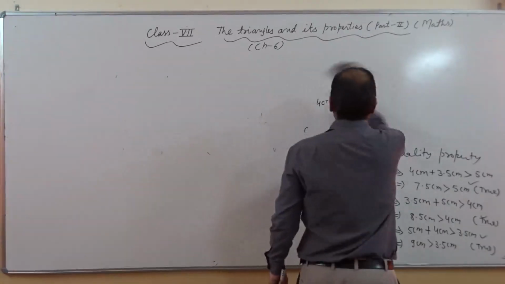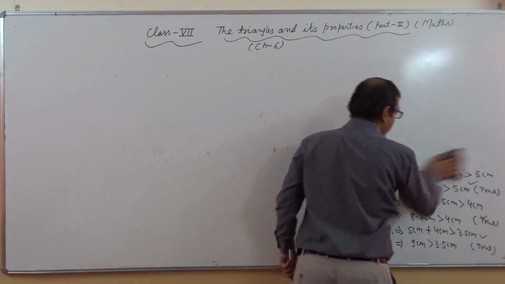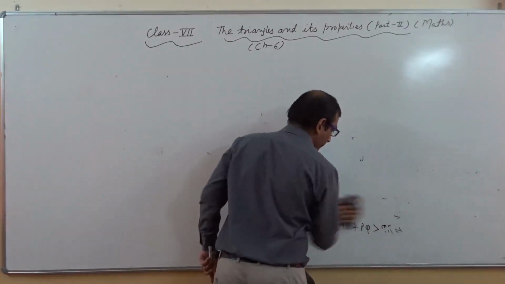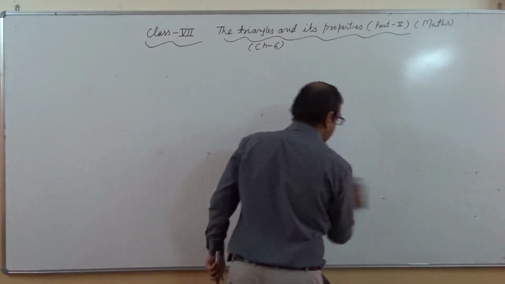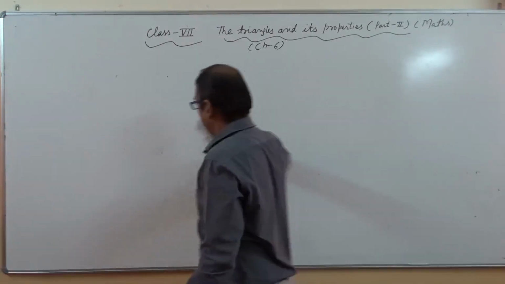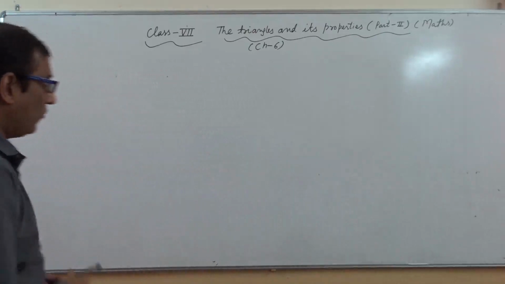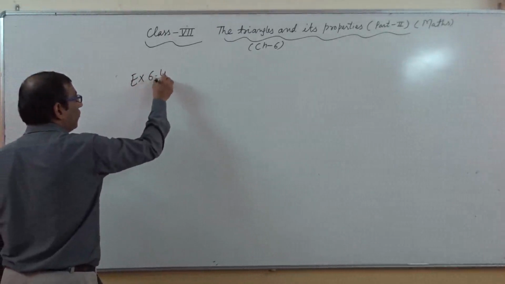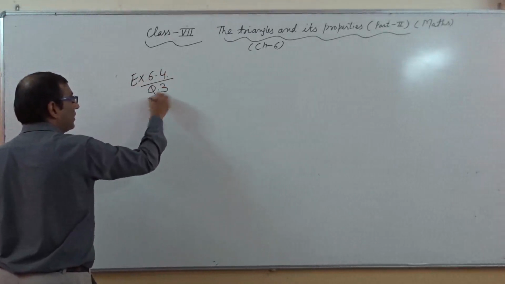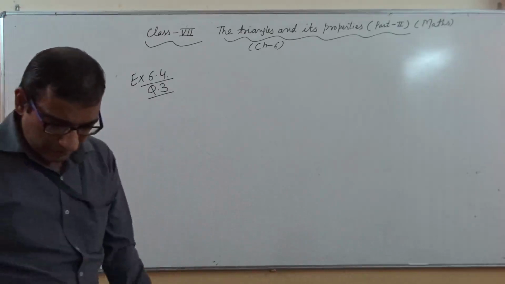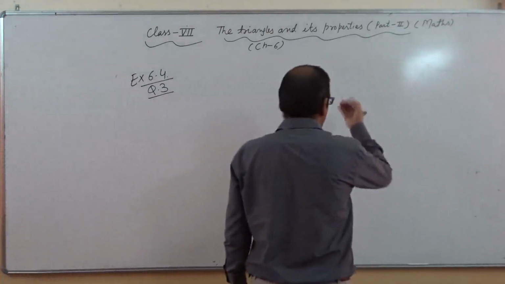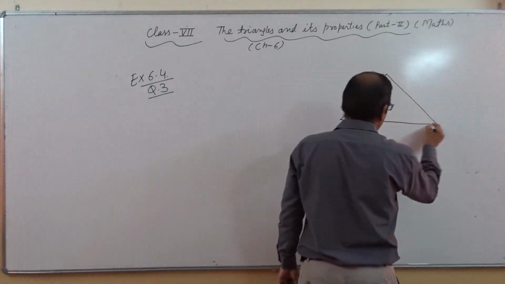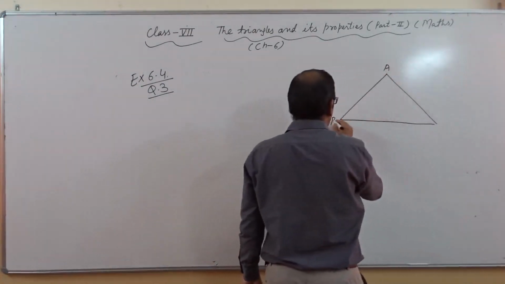So this time I am taking one question from exercise 6.4, and it is question number 3. As per this exercise, one diagram is given to us. This is the diagram. This is triangle ABC.